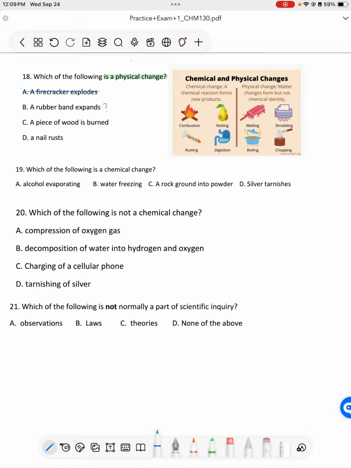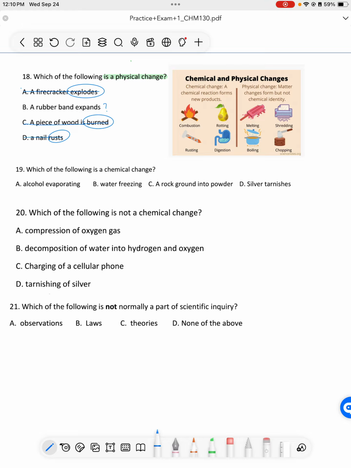A piece of wood is burned. Again, any type of burning is going to be a chemical reaction because you are changing the wood from its chemical property as wood into ash, and those are two different things. A chemical reaction happened to change the wood into ash. So we know it isn't this. I'm looking at the words burned and explodes as clues that those are chemical changes. And that's the same for a nail rusting. Rusting is an oxidation chemical change. So we know any type of rust or tarnish is a chemical change.